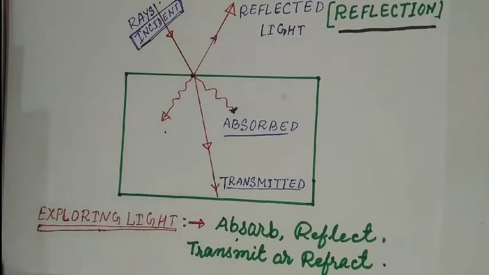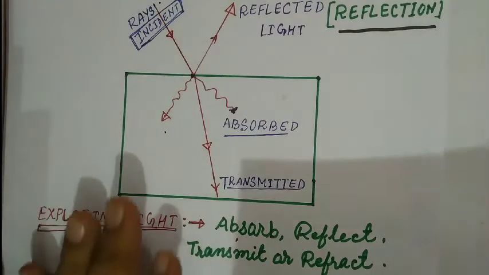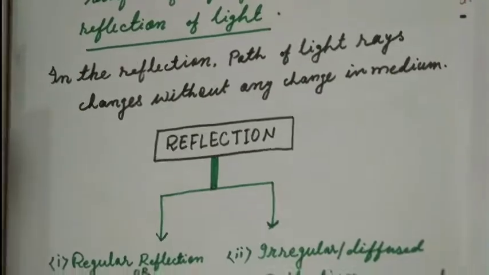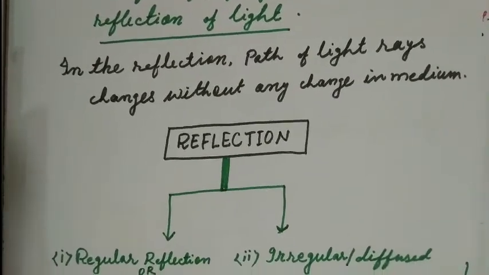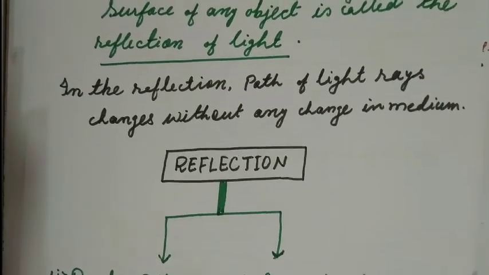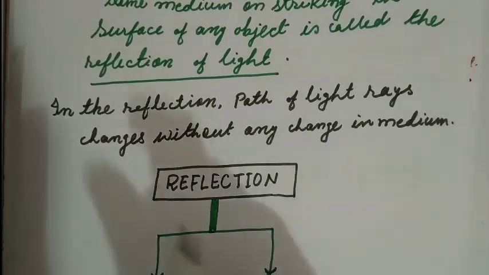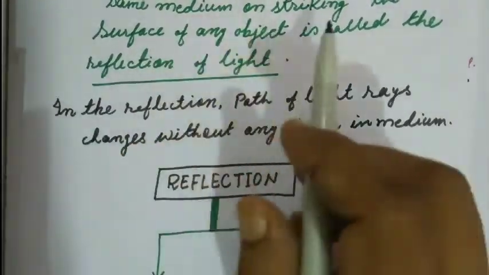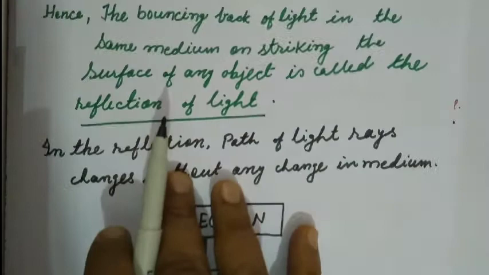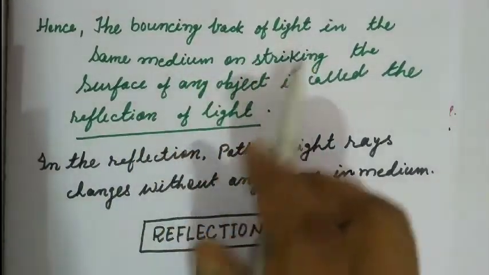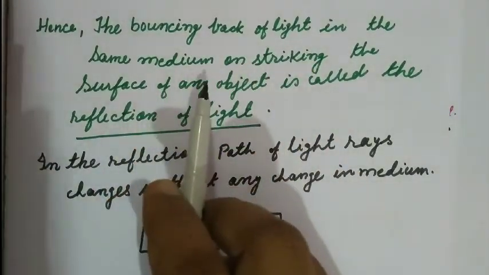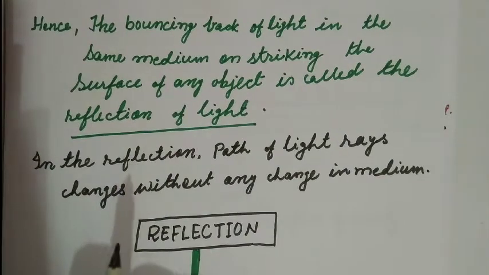So what do you mean by reflection of light? The question is very important for all of us. In 10th class we will study it clearly. Reflection of light is defined as the bouncing back of light in the same medium on striking the surface of any object. Understand? It will be clear.